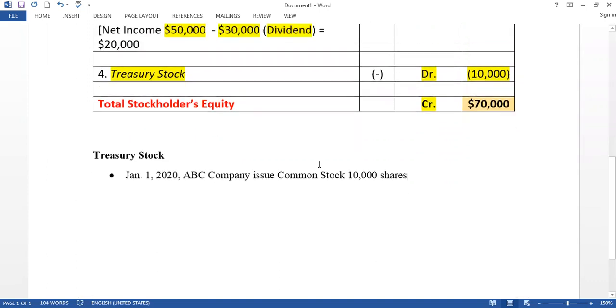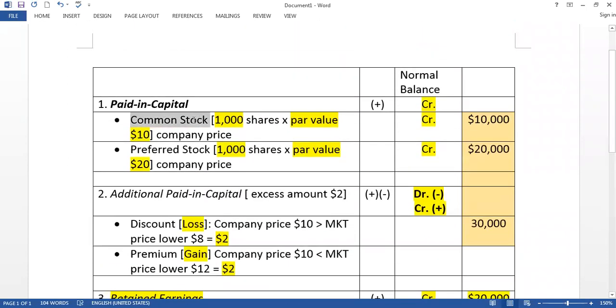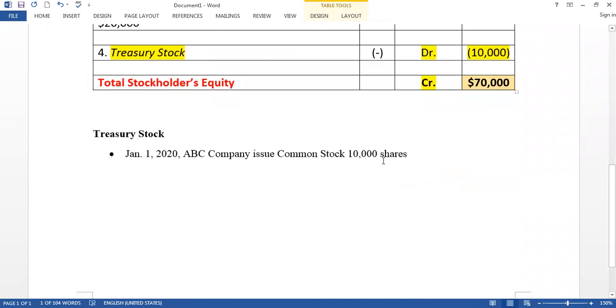So the company sells common stock, and we learned in our previous class that if the company sells common stock, common stock is credit, right? Common stock credit, and the company sells 10,000 shares.